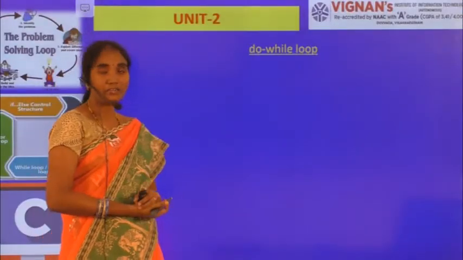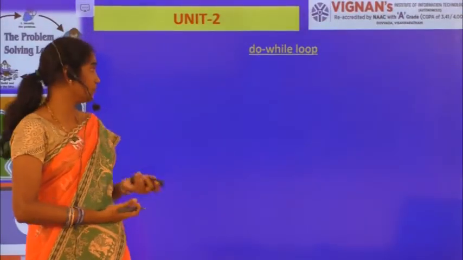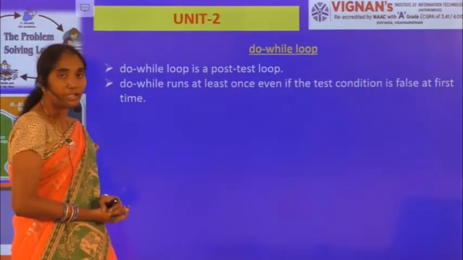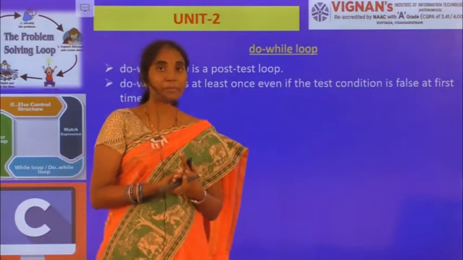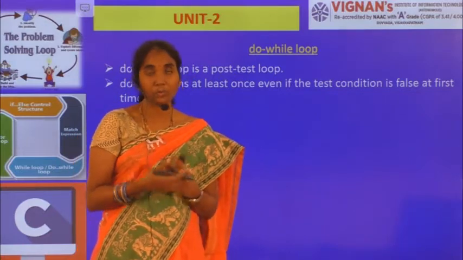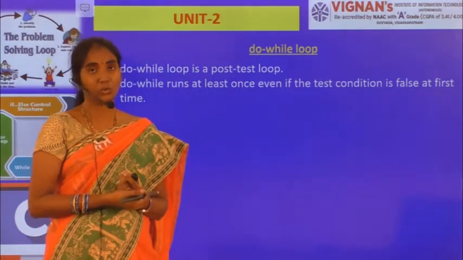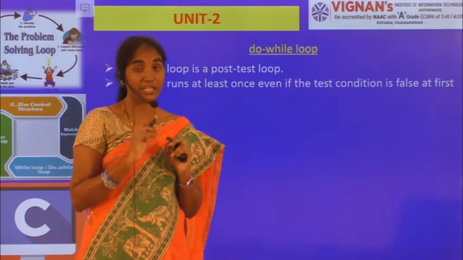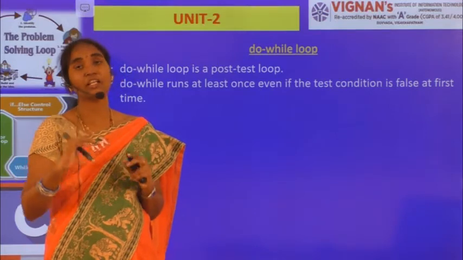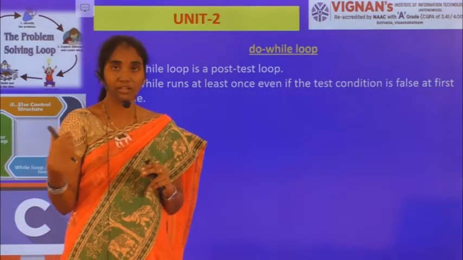Now let's have another one, which is the do while loop. The do while loop is a post-tested loop. While loop is a pre-tested or entry control loop, whereas do while is an exit control loop. Why? Because the body of the loop statements will be executed once, and after that it is going to check your condition.